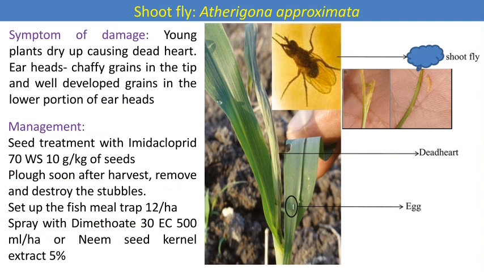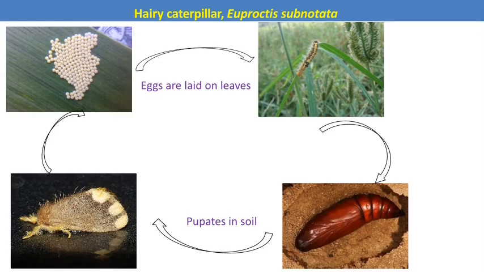Okay, then how can we manage this shoot fly in all the cereal crops? For monitoring purposes we can install a fish meal trap, because nearly all the flies are attracted toward rotten parts. So we can install the fish meal trap. Then we can use the chemical imidacloprid as a seed treatment. Then summer plowing also helps, and then destroy the stubbles after the harvesting of the previous crops. And then spraying with dimethoate or neem seed kernel extract is also effective against the shoot fly.